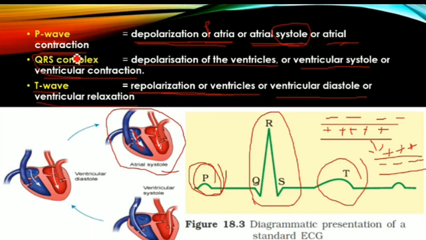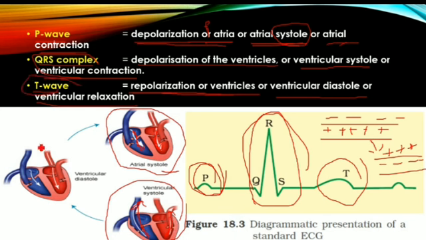Next, in the second step, the QRS complex. The QRS complex indicates the depolarization of ventricles or contraction of ventricles. That is called ventricular systole. In ventricular systole, what happens? The blood present in both ventricles enters the pulmonary artery and aorta. The blood in the right ventricle enters the pulmonary artery and goes to the lungs. The blood in the left ventricle goes to the body parts through the aorta.